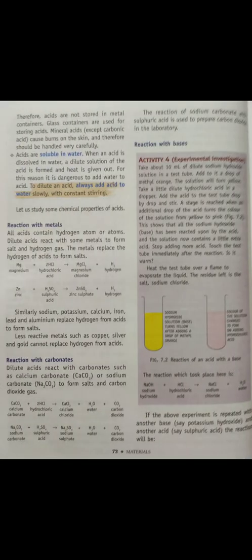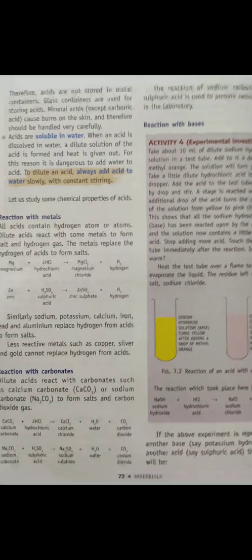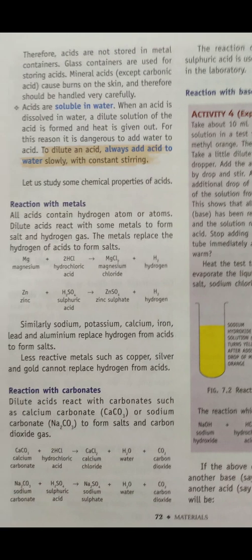Next property: acids are not stored in metal containers, because they can corrode metals like aluminium and iron. Glass containers are used for storing acids.